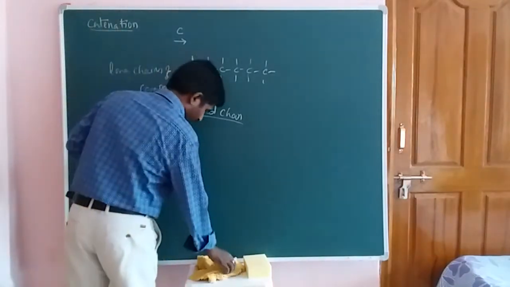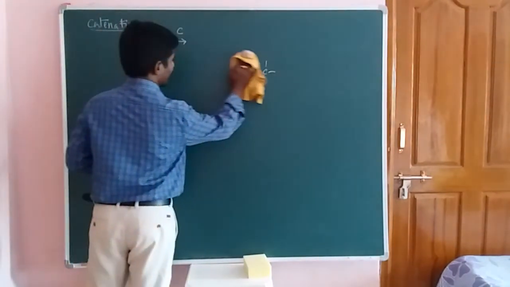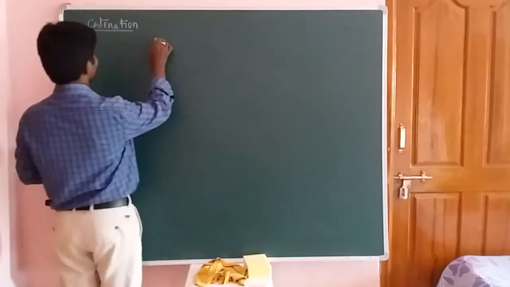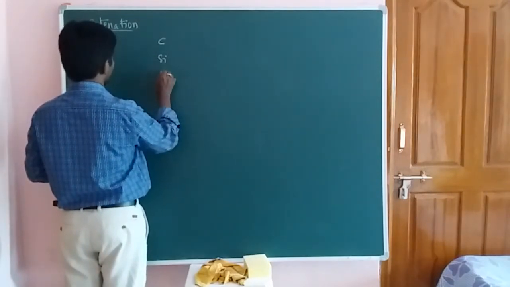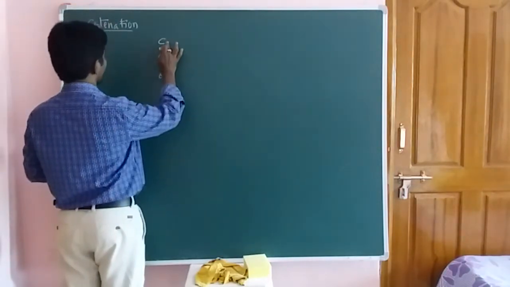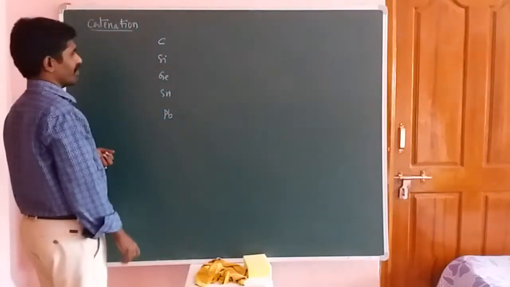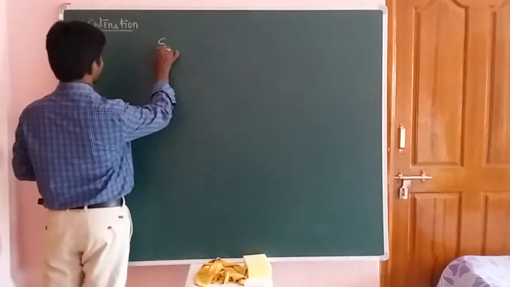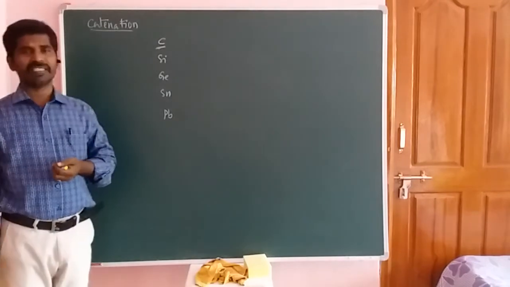Now we will study this catenation property in the fourth A group elements. First of all, take the fourth A group elements. Fourth A group elements means carbon first, next silicon, then germanium, tin, and the lead element. Okay students. Carbon, silicon, germanium, tin, lead. So these are the fourth A group elements. In these, carbon has the highest catenation property.